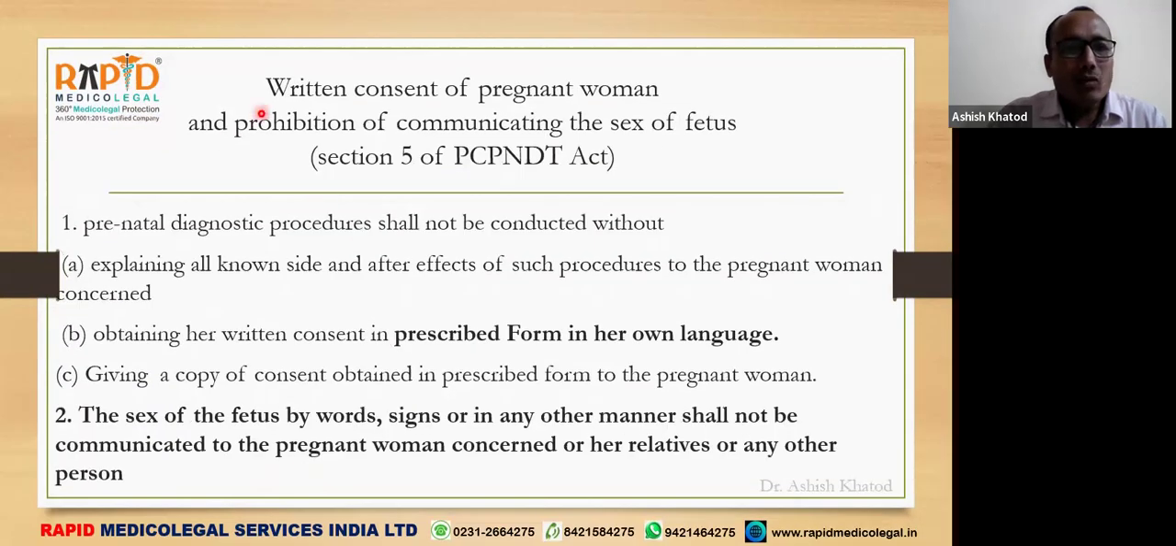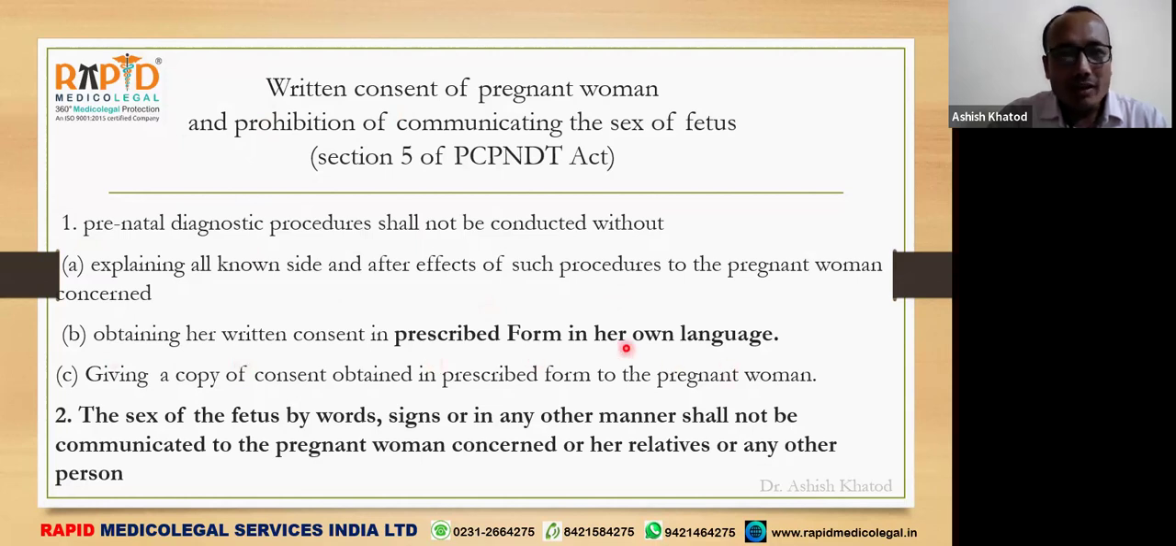And what is section 5? Section 5 is about the written consent of the pregnant woman and the prohibition of communicating the sex of a fetus. So subsection 1 says that a prenatal diagnostic procedure shall not be conducted without explaining all known side effects and after effects of such a procedure to the pregnant woman concerned, and obtaining her written consent in a prescribed form